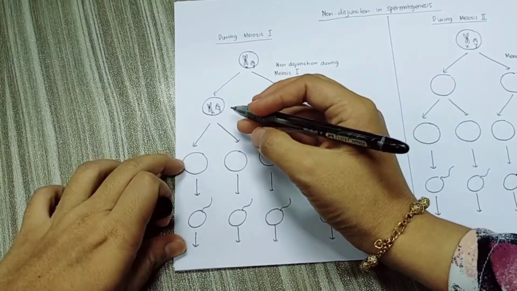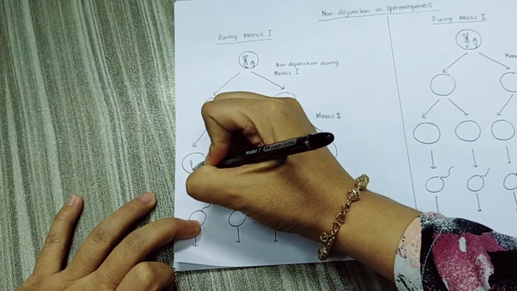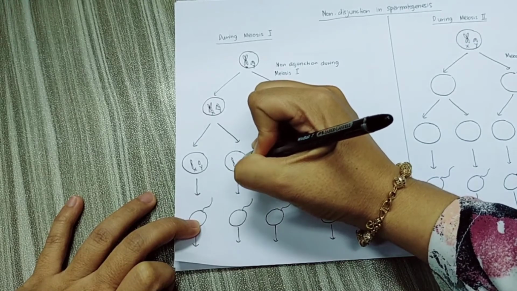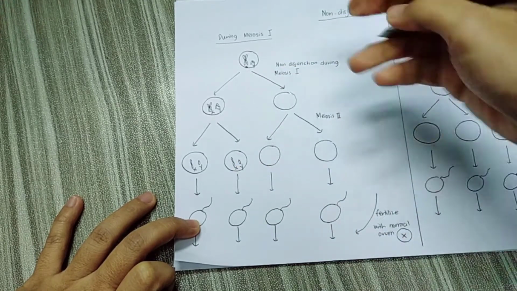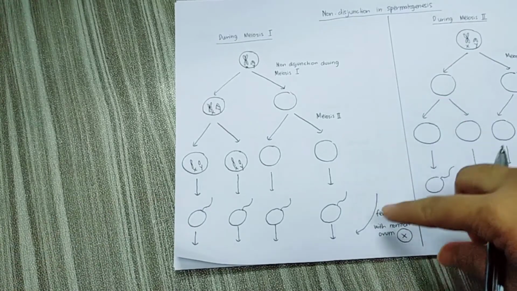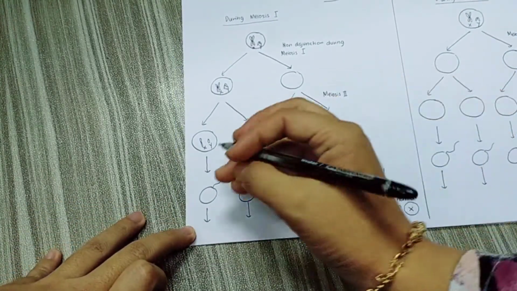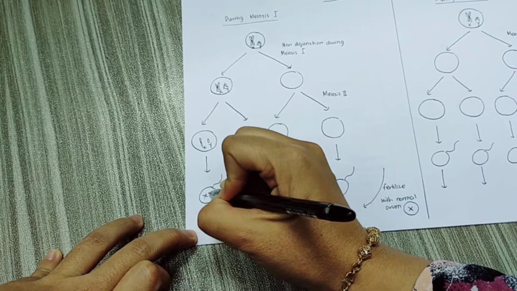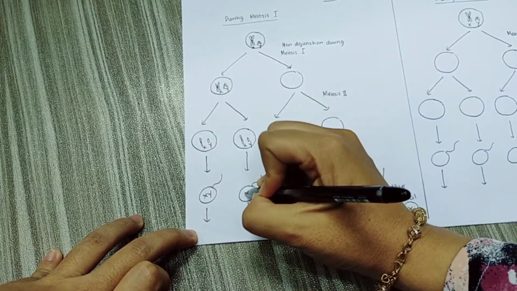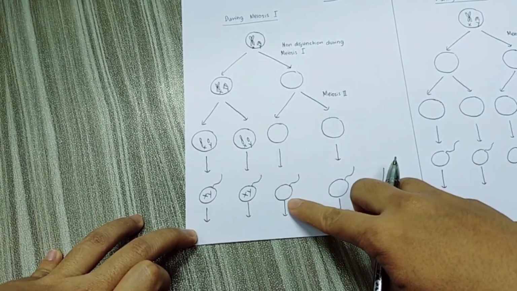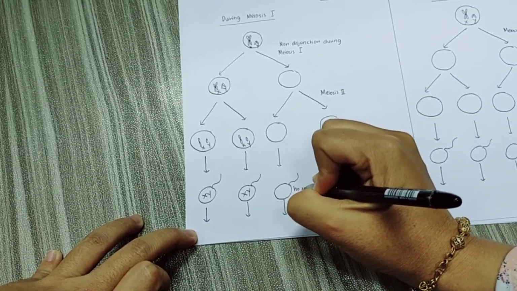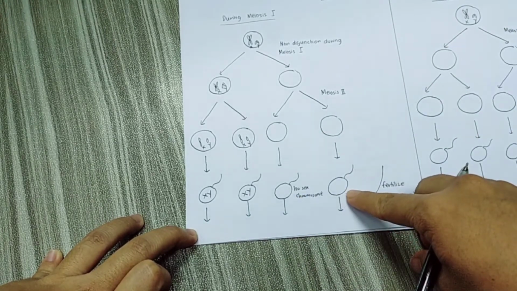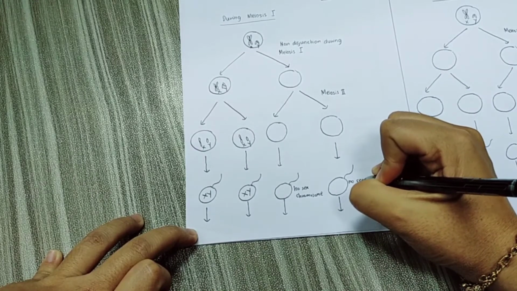So what happened? Sister chromatid will be separated. So in this cell dia akan ada satu X chromosome and then dia akan ada satu Y chromosome as well, as the second cell dia akan ada satu X chromosome and also satu Y chromosome. But here there is no sex chromosome. So the sperm produced will be, untuk yang pertama, an abnormal sperm that carries XY chromosome. This is also an abnormal sperm that carries XY chromosome. And then this is the sperm that carries no sex chromosome, and also the fourth sperm carries no sex chromosome.